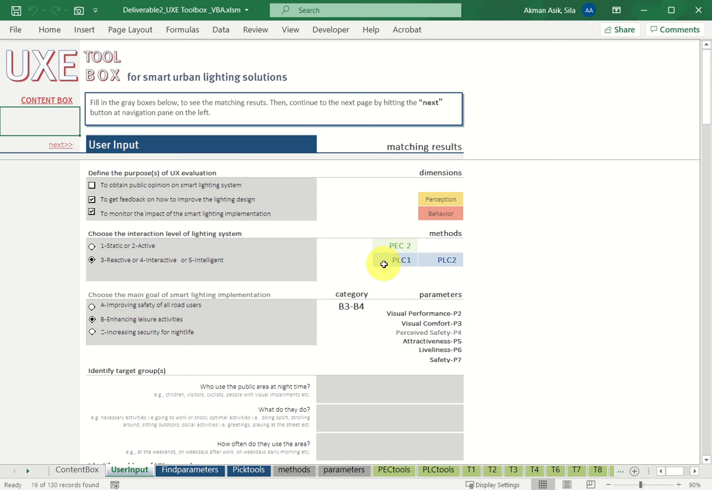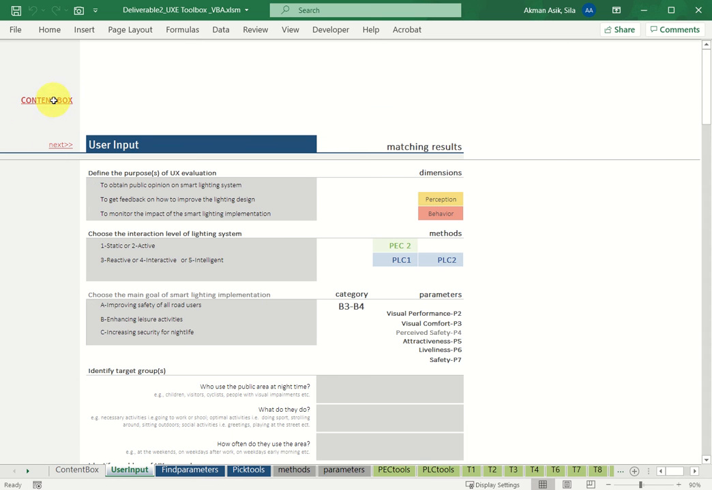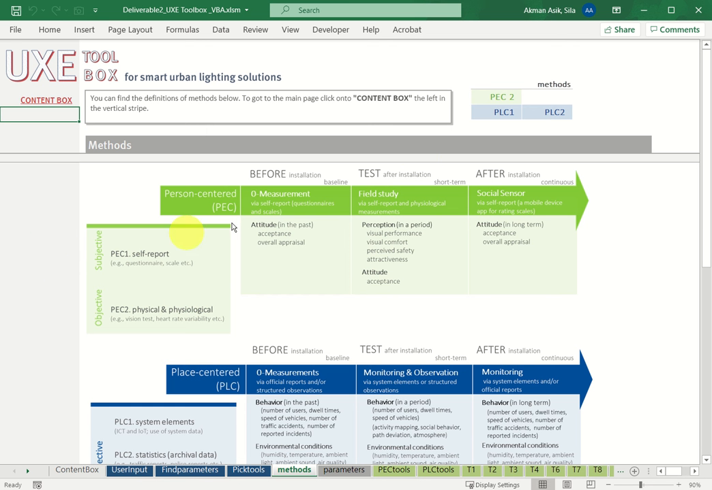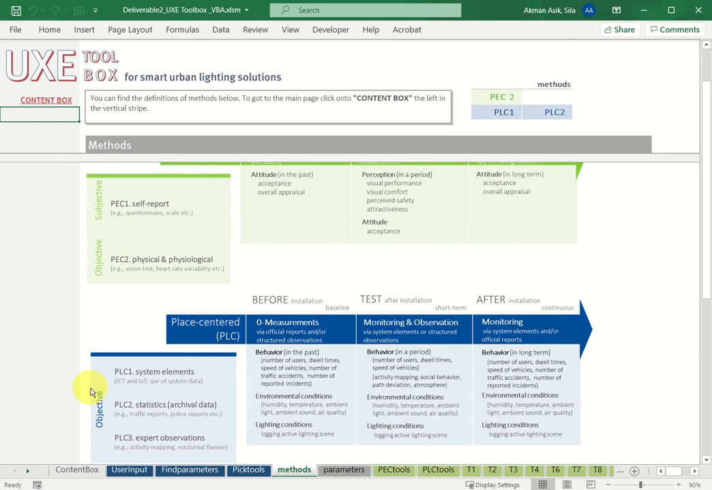If users want to learn more about these parameters, they can go back to the content box and check the methods. And here it is the offered methods pinned on the header. So they can go and check what PAC2 is. PAC2 is an objective person-centered measurement, which is physical and physiological measurements. And PLC1 is using system elements for place-centered measurement, and PLC2 is using statistics and archival data for the assessment.